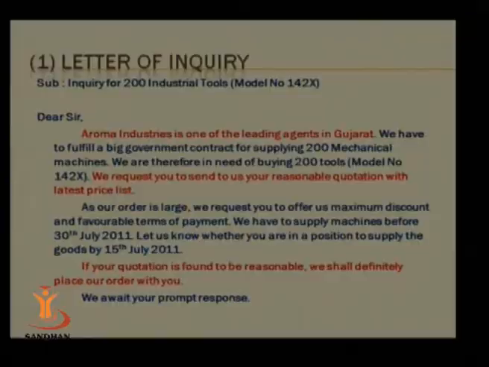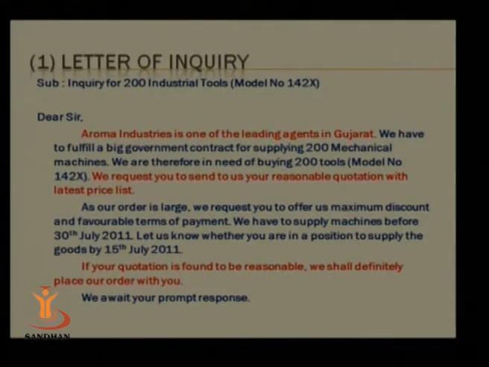Now, when you write a letter of inquiry, what happens? You know that company a little bit, because that company has given the advertisement in the newspaper. They have shown their products somewhere in the fair. They have given advertisements in the news, on the channel, on the TV. So you know that company and its product a little bit, but how can you expect that the industry knows you well?